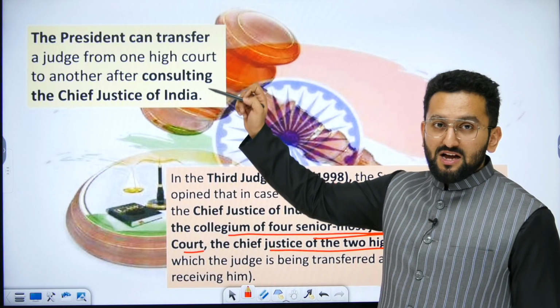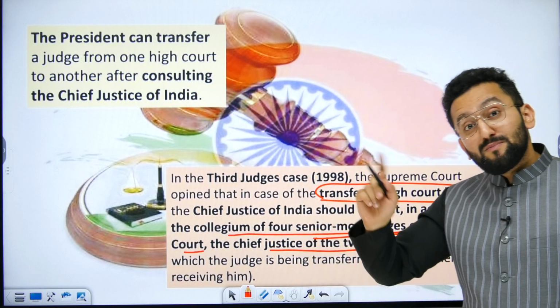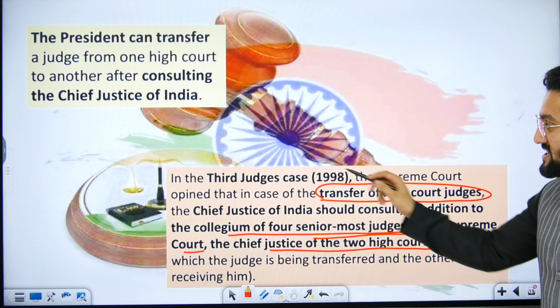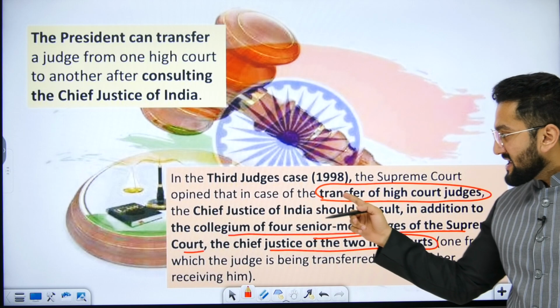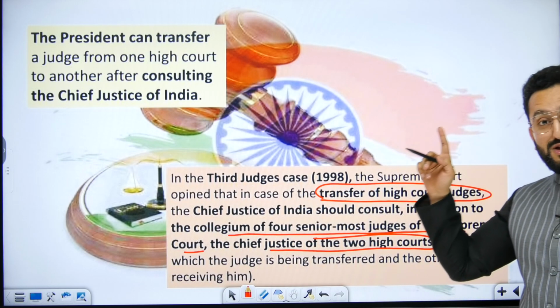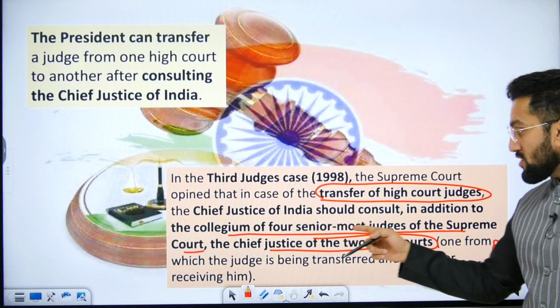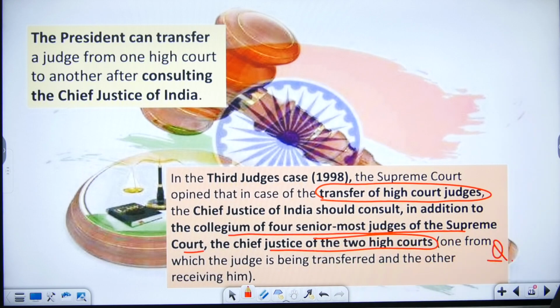So the President can transfer a judge from one High Court to another. Okay, the President is appointing, the President is transferring High Court judges. Please remember, in the Third Judges case 1998, the Supreme Court opined that in case of transfer of High Court judges, the Chief Justice of India should consult, in addition to the collegium of 4 senior most judges of the Supreme Court, the Chief Justice of the 2 High Courts.